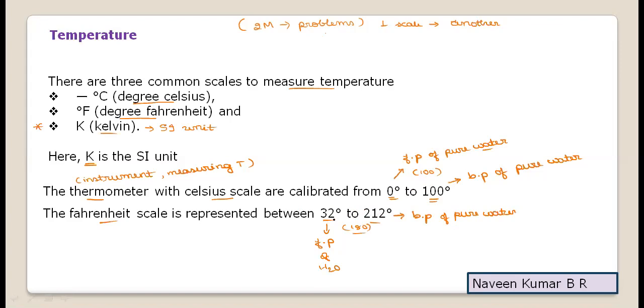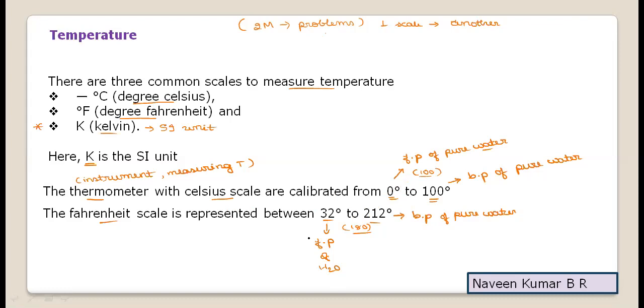So in the scale range, from the starting value to the final value, if you consider the freezing point and boiling point of water in the two scales, in the Celsius scale the value differs by 100, and in the Fahrenheit scale the value differs by 180. That is a very significant number in learning the unit conversion formula, that is, how to convert degree Celsius to Fahrenheit.